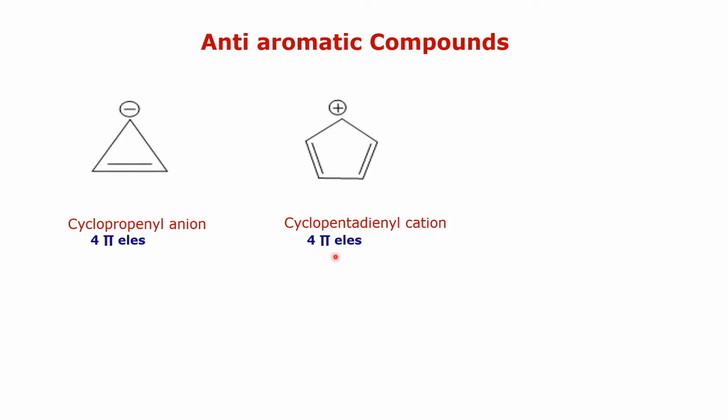It contains 4 pi electrons, therefore it is an anti-aromatic compound. Then the next one is the cycloheptatrienyl anion. In that case there are 8 pi electrons. Therefore it is an anti-aromatic compound. Thus these compounds do not obey Huckel's rule, but they obey the condition of anti-aromatic compounds.